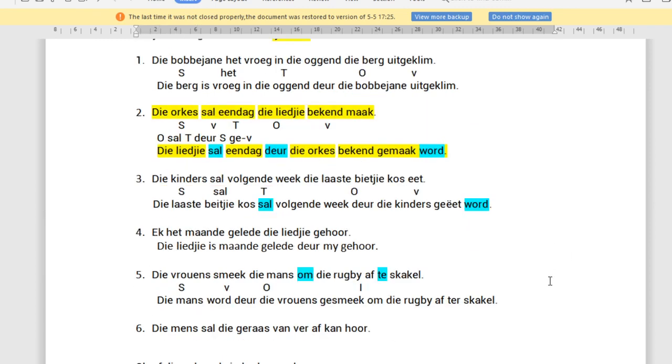Okay, next one. Die mens sal die geraas van ver af kan hoor. So we've got subject, so the object is die geraas. Sal stays where it is. There's no time, so deur the subject.